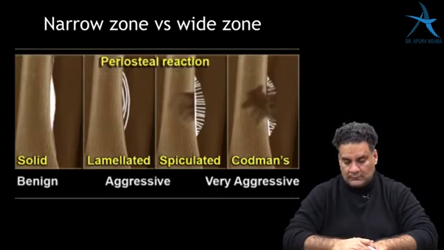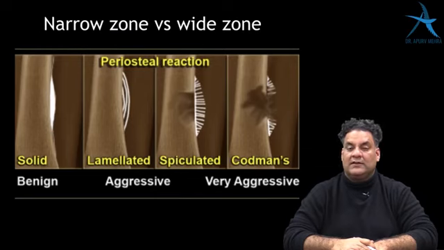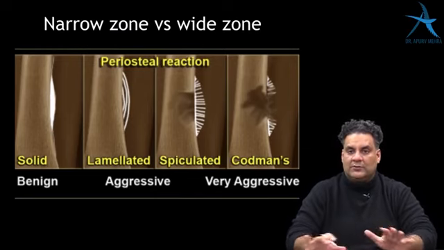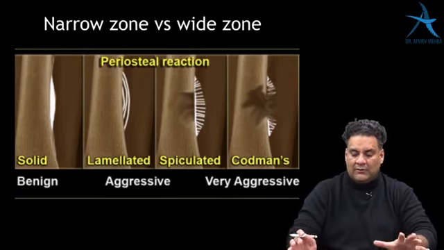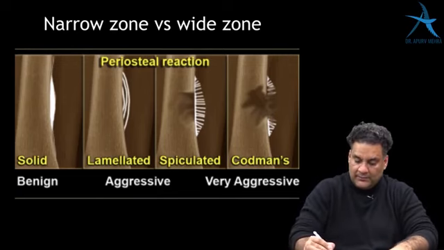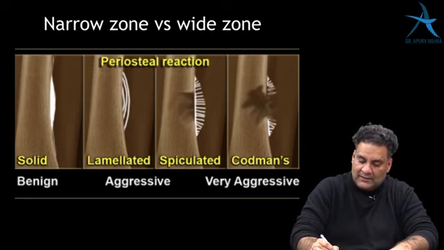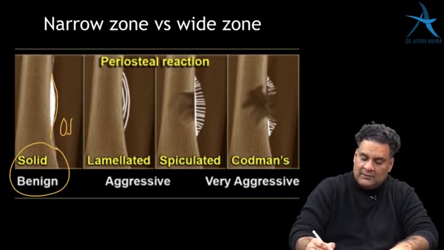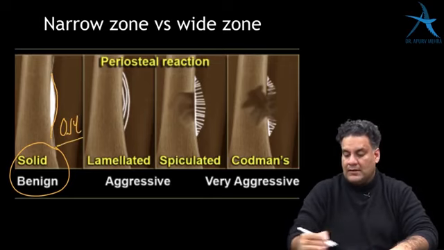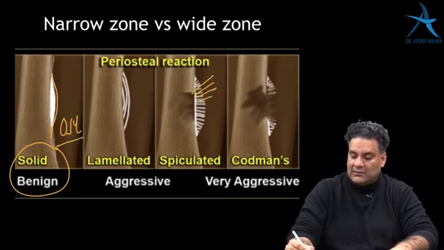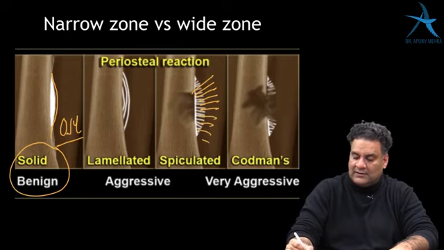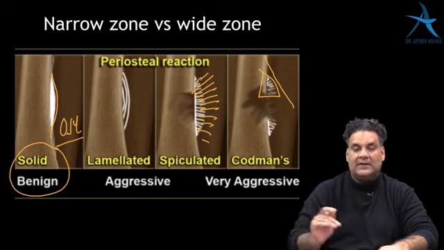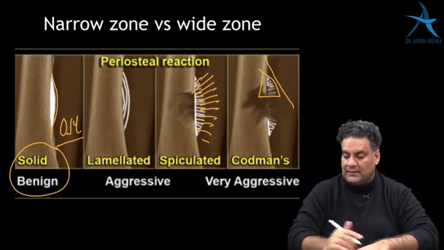Then we come to some periosteal reactions that we must know. Whenever a bone gets destroyed, it will announce to the world, I'm getting destroyed. And what will be the announcement? It's called periosteal reaction. When the reaction is only a single layer, it's called a solid periosteal reaction, seen in benign tumors or osteomyelitis. When there is a periosteal reaction going out of the bone like the rays of a sun, it's called a sun ray appearance. When you see a triangular piece of bone underneath the periosteum, it's called Codman's triangle.